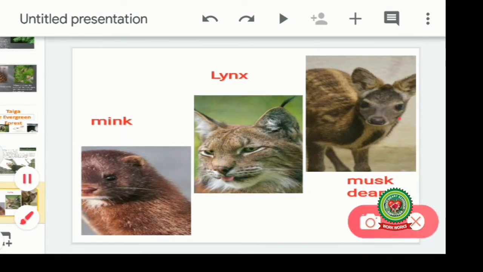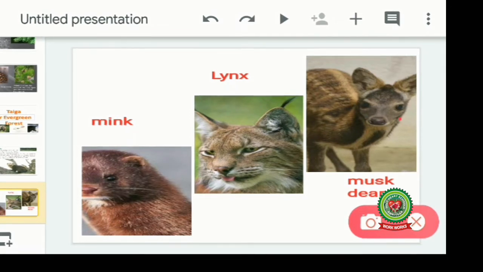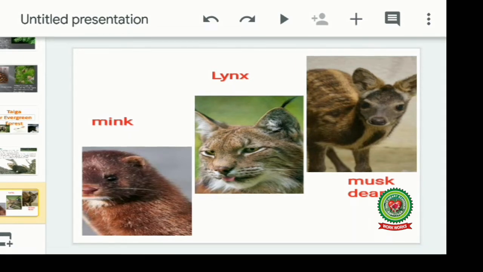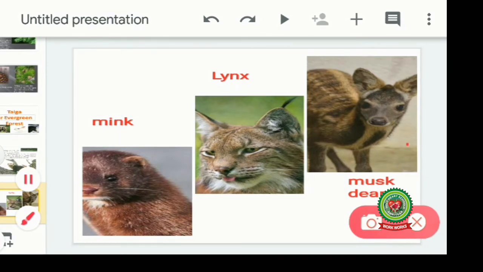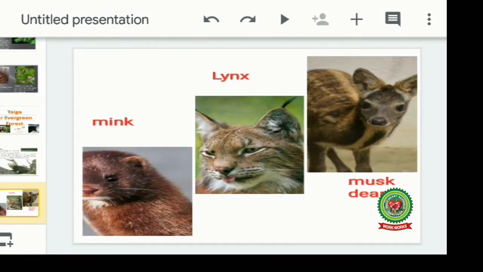Musk deer is found over here, which is known as Kasturi mrig, which is very common in this type of climate, and this is a rare animal. Musk deer is a very rare animal which is found over here.